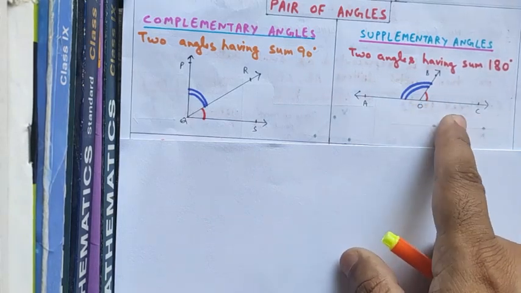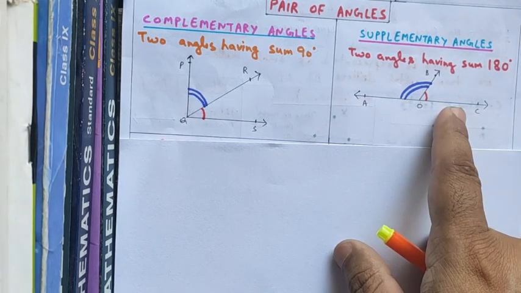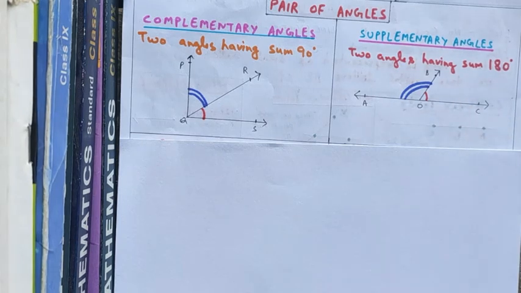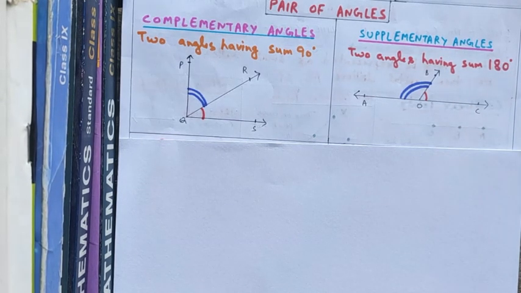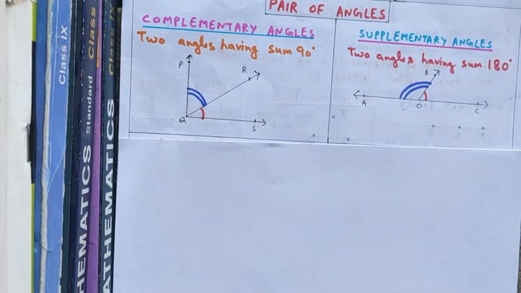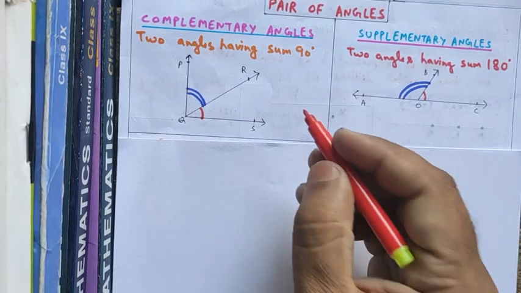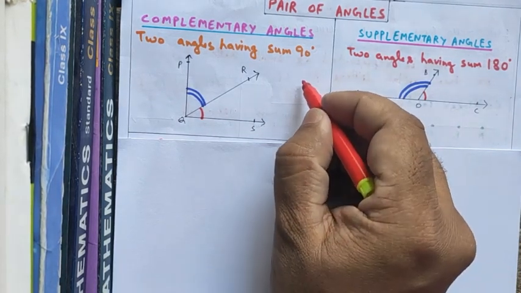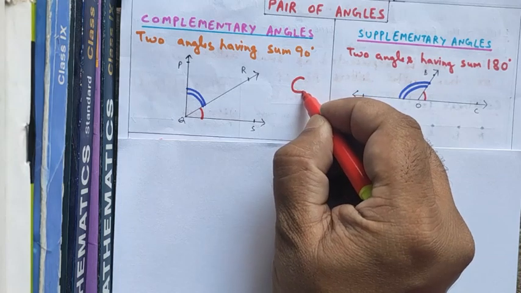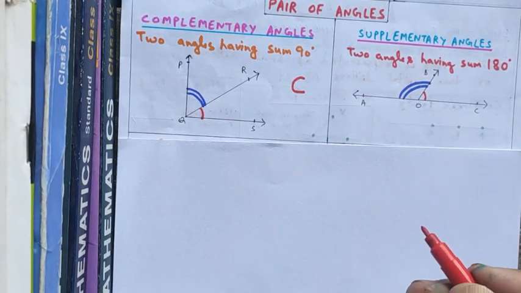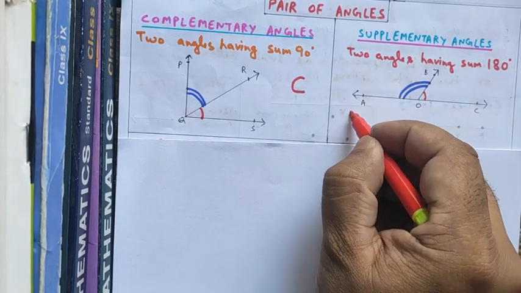These angles sum is equal to 180, so they are supplementary angles. Now, quite often some of the students get confused between complementary and supplementary. For them, I am just telling one trick to remember, and you will never forget the difference between complementary and supplementary. Look here, complementary starts with a C, supplementary starts with an S.